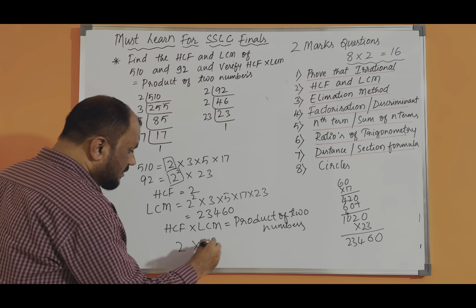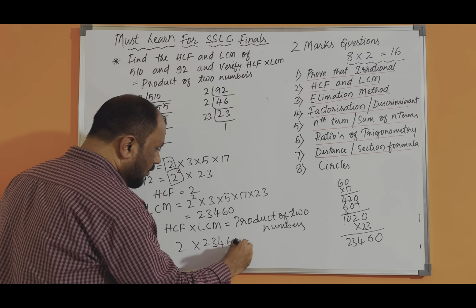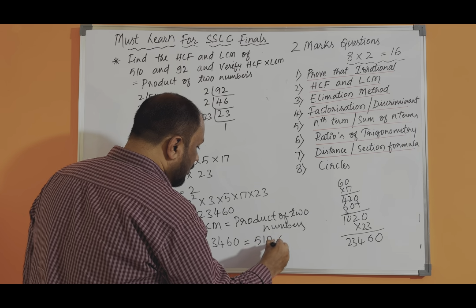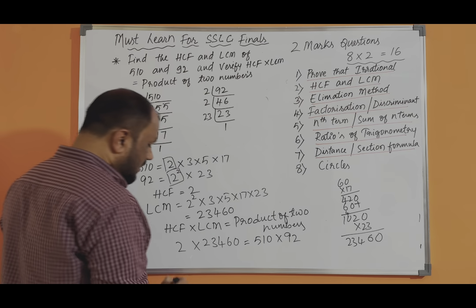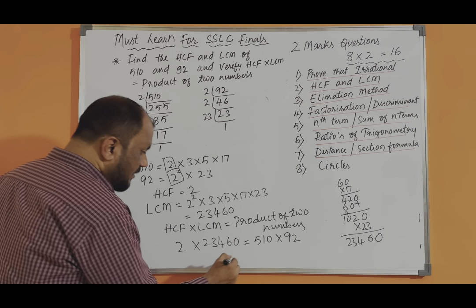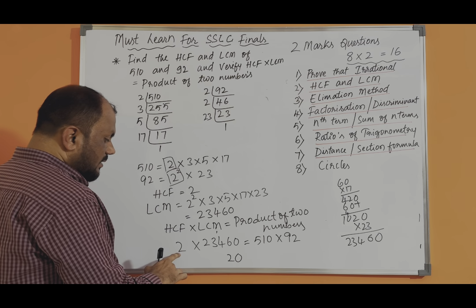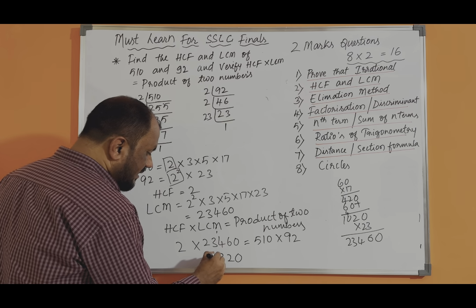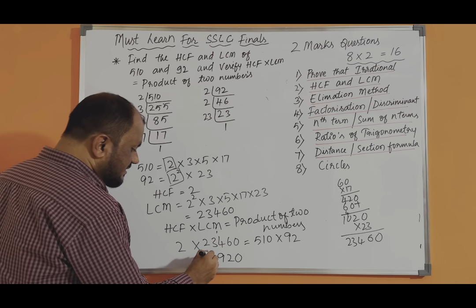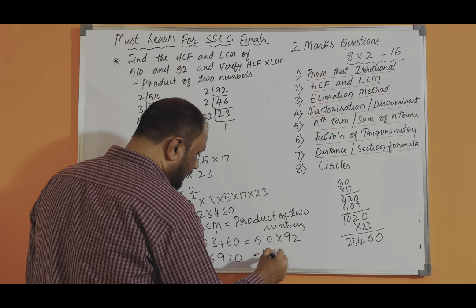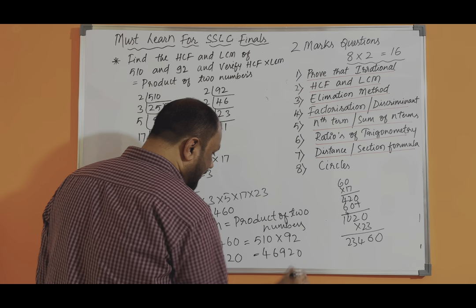LCM is 23460, which is equal to 510 into 92. So now multiply. 2 into 0 is 0. 2 sixes are 12, carry 1. 2 fours are 8 plus 1 is 9. And 2 threes are 6. 2 twos are 4. And here also you will get the same thing, 46,920.